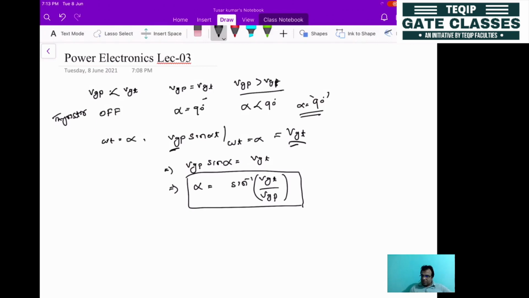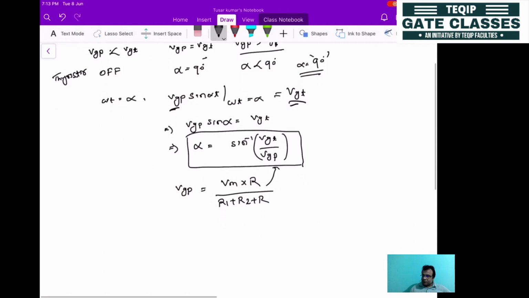And you know that the gate pulse voltage VGP was equal to the maximum supply voltage Vm into R divided by R1 plus R2 plus R. So you can replace this value here, so that alpha is further simplified to an expression equal to